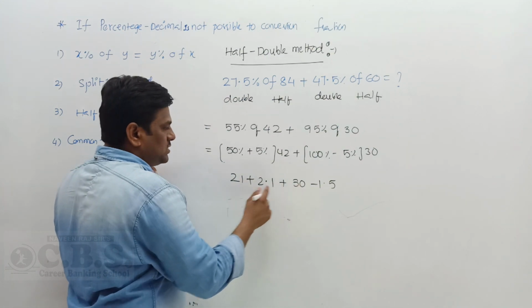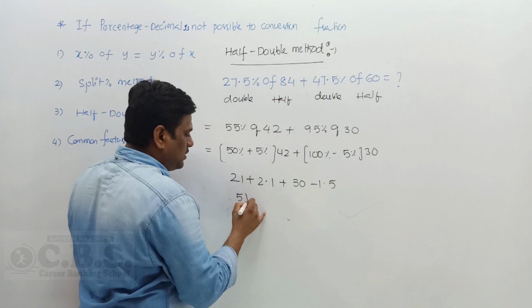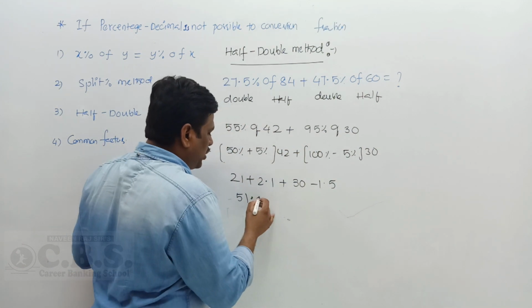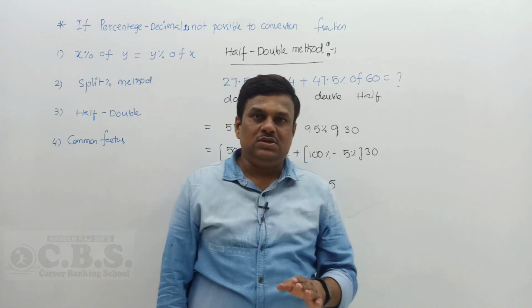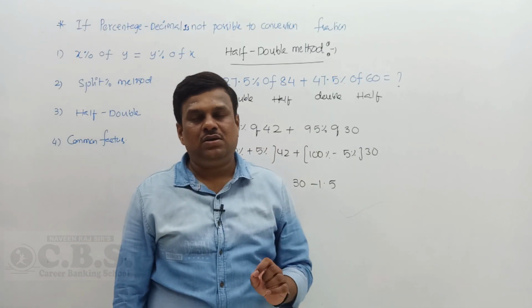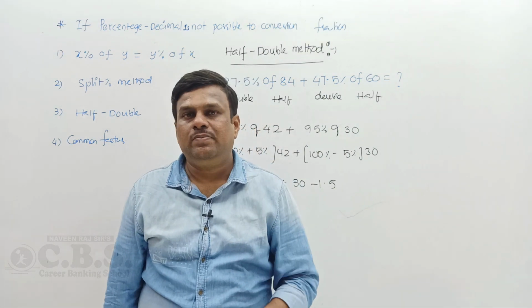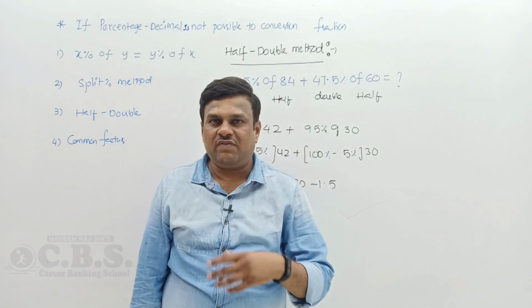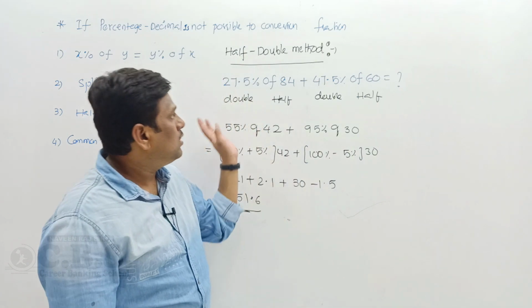Now 20 plus 21 plus 30 gives you 51 point something. Let me go for it. 0.21 minus 0.15 gives you 0.06. So what is the final answer? 51.6 is the final answer. This is the half and double technique. So when the question is given in percentage or decimal, or hard percentages are given, you definitely do the half and double technique. This is the method to approach this kind of question.